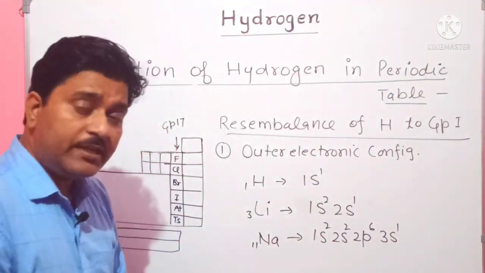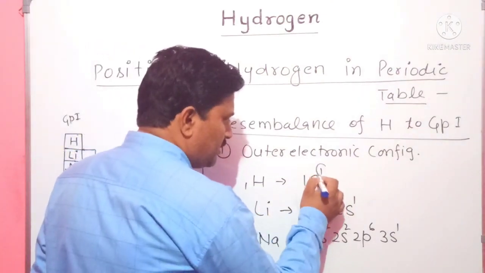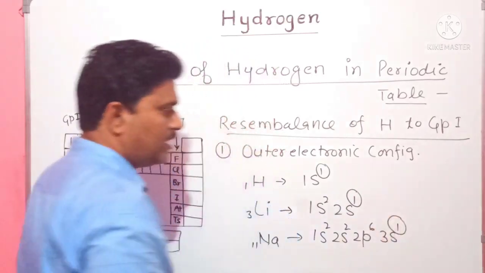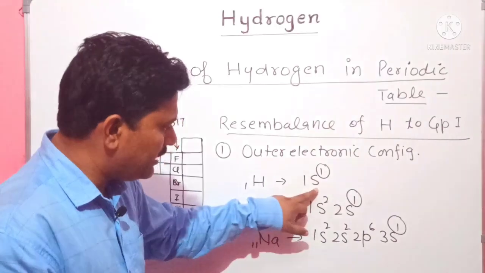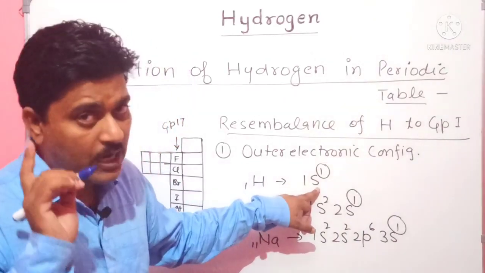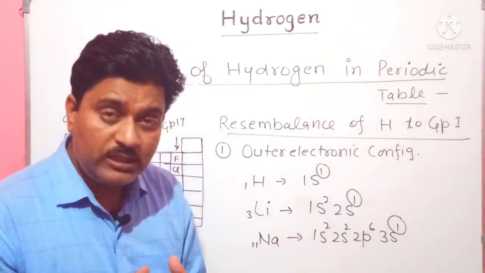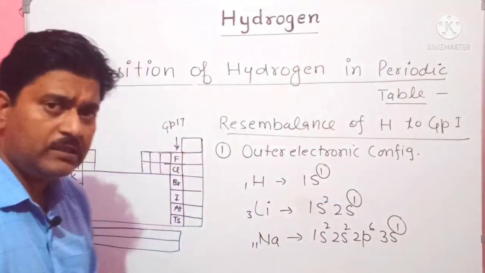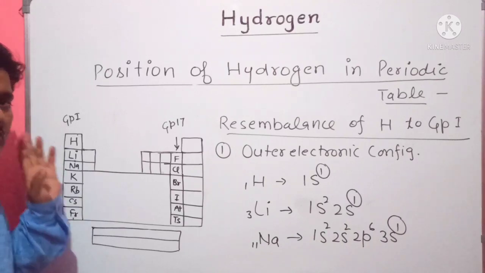They have the same number of electrons present in the outermost shell. It means the outer electronic configuration is the same, and it resembles the electronic configuration of the elements present in group 1.